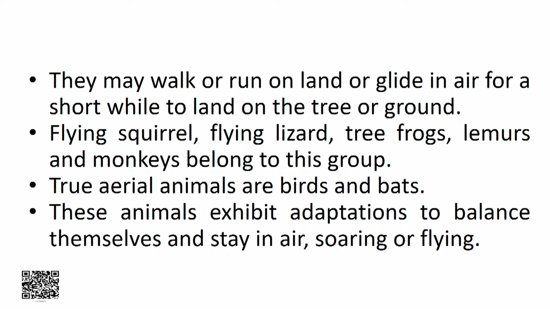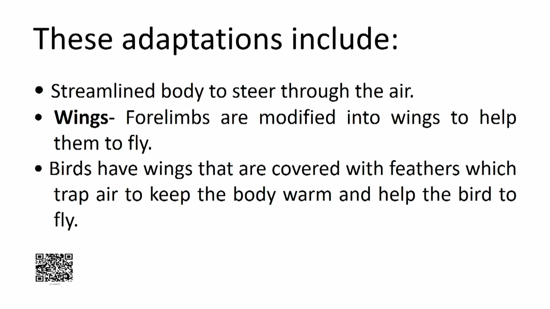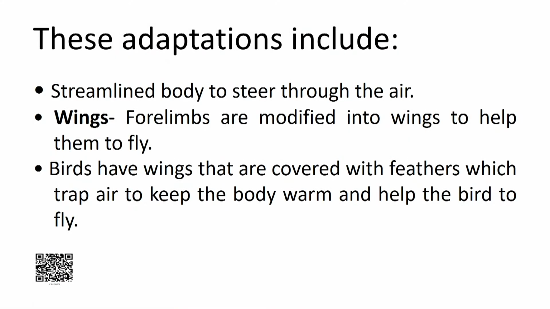These animals exhibit adaptations to balance themselves and stay in air, soaring or flying. These aerial adaptations include a streamlined body to steer through the air. Wings are modified from forelimbs to help them to fly.